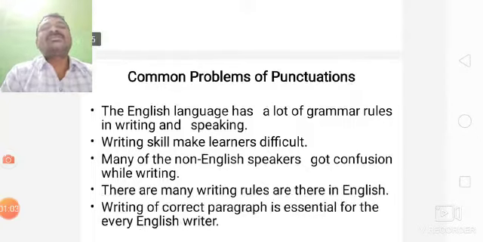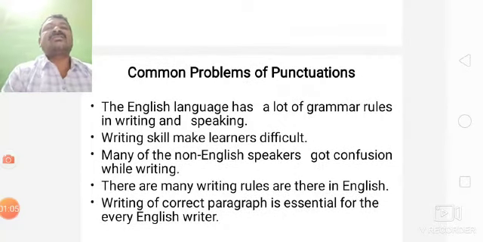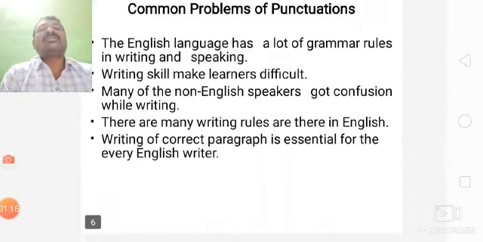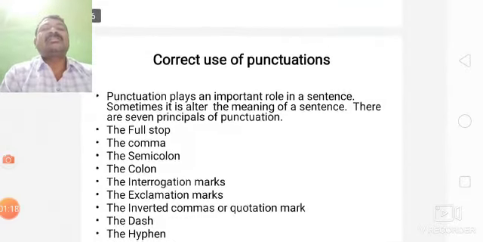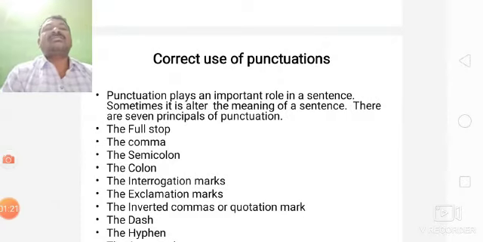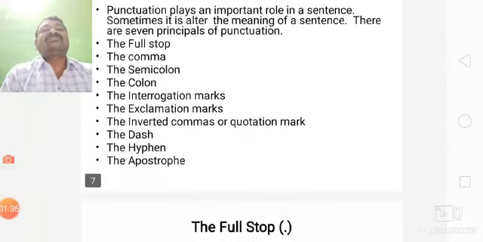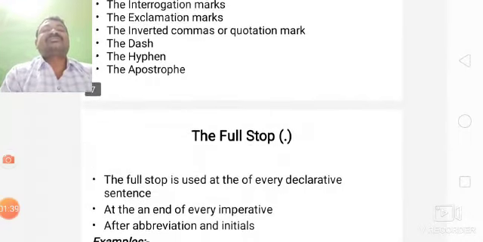Sometimes these punctuations confuse writers: where we have to use full stop, where we have to use comma, where we have to use question mark. This is confusion to everyone. Here, there are 7 principles of punctuations. They are the full stop, the comma, semicolon, the colon, the interrogation marks, the exclamation marks, the inverted commas, the dash, the hyphen, the apostrophe.